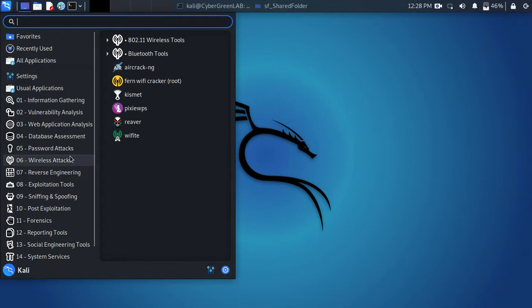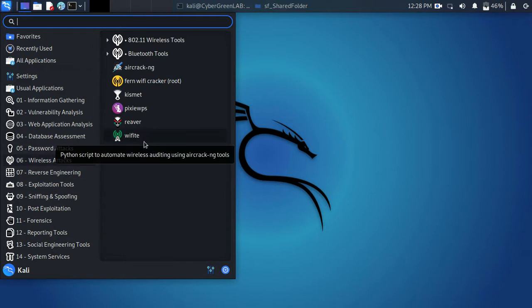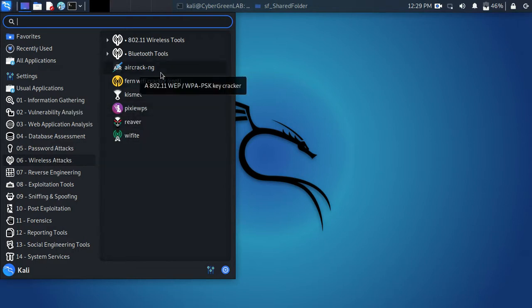We have wireless attacks. I also talked about protecting your wireless from intruders. These are tools that you can actually use to attack your Wi-Fi, to get your password, to do bad things. A malicious hacker can use them to carry out malicious acts against yourself or your business.